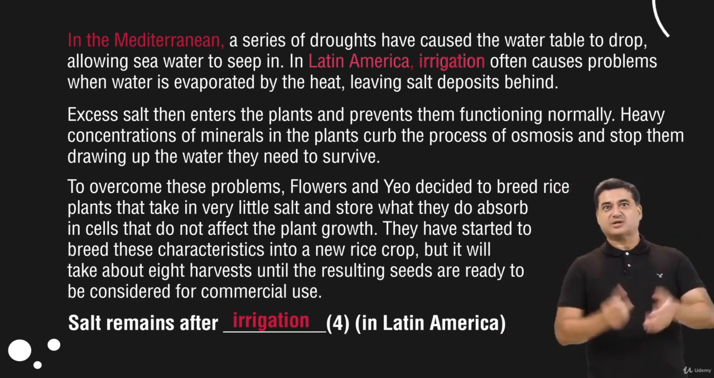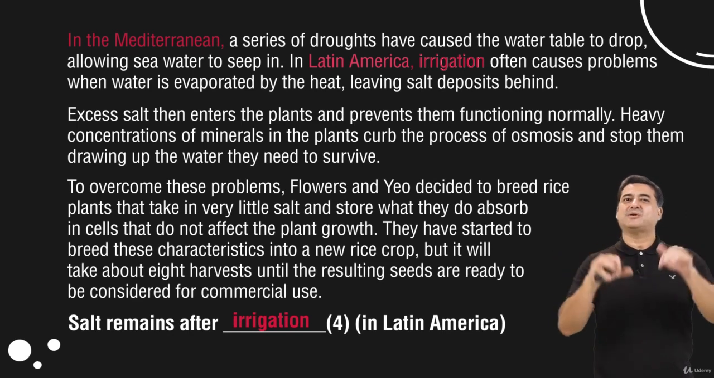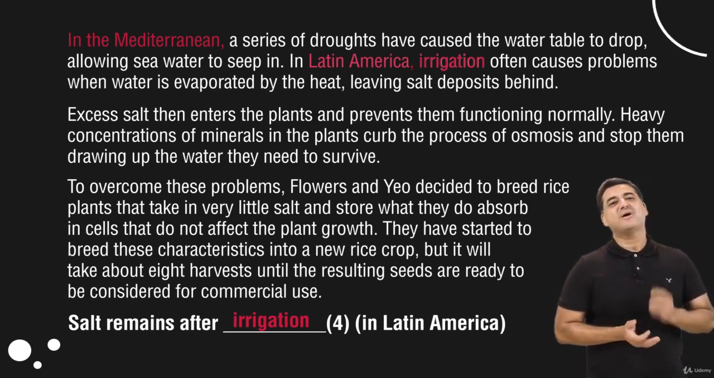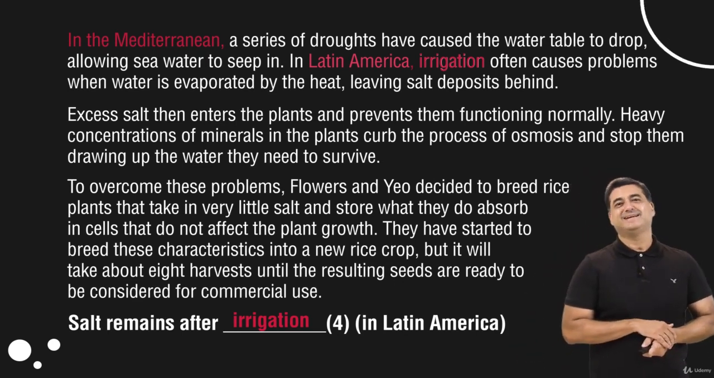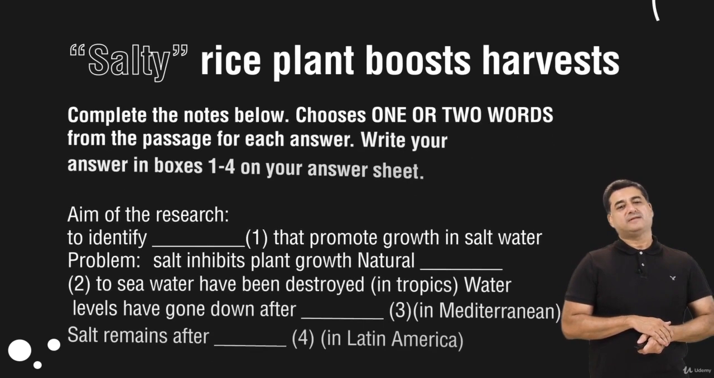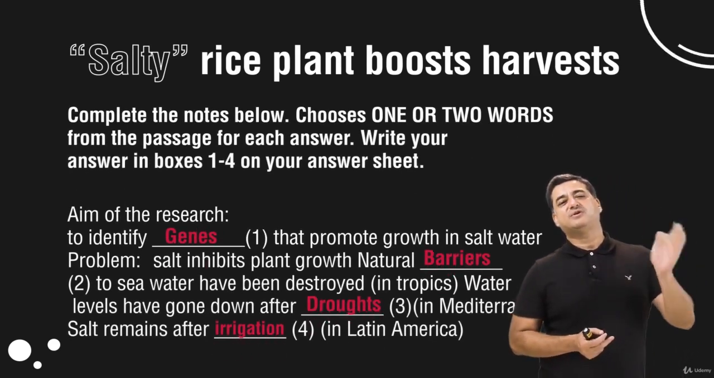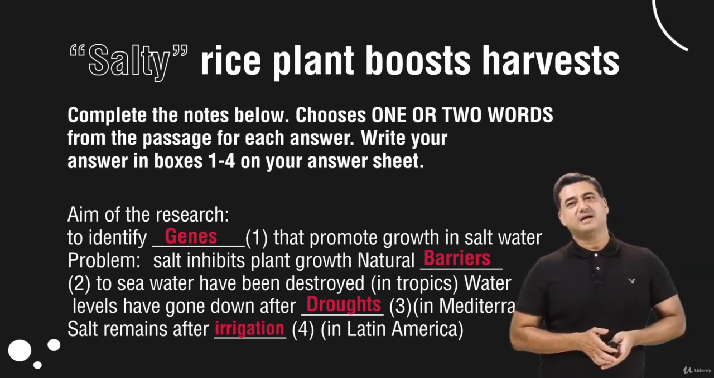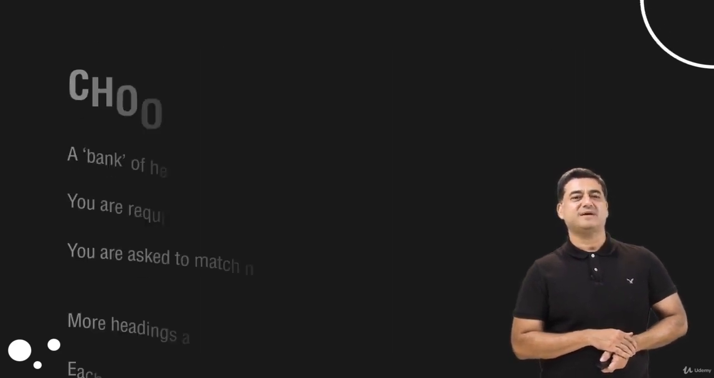So when you water the land, what happens is that the water evaporates and salt remains there in the water. So that is the cause of problem. So salt remains after irrigation. Thank you very much for this correct answer. Let's see. Now, these are the answers. Now you can have a look at them. We were talking about aim of the research, and we were talking about problems. Now let's now move on to the next question type, which is